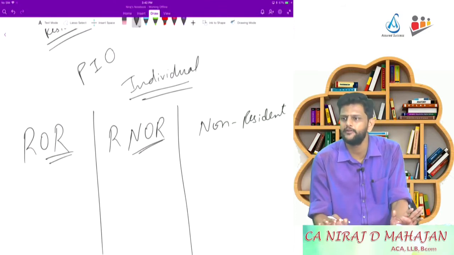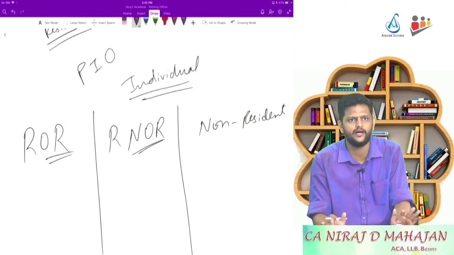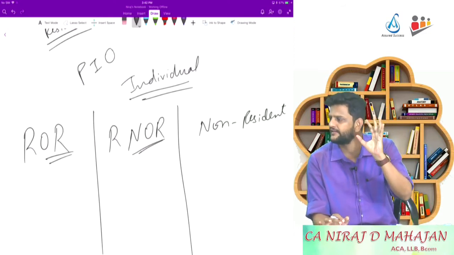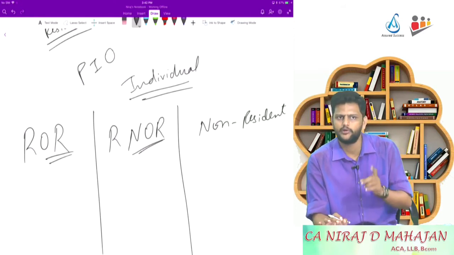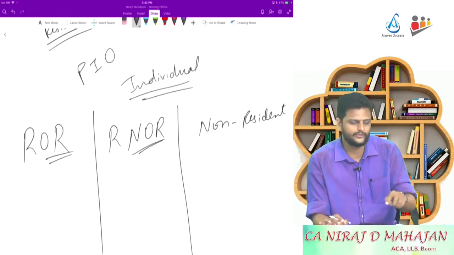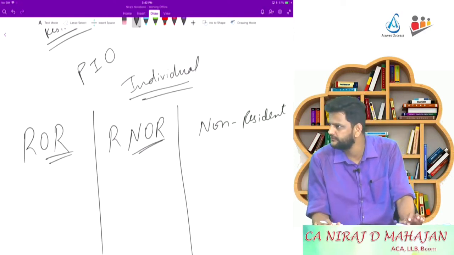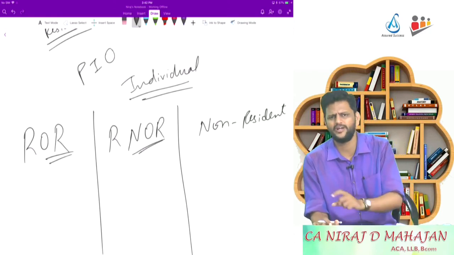Any income within India, outside India. That's why we call it global income, whatever income he earns will be taxed in India. Whose? ROR. But what about RNOR? Only those which he has received or deemed to be received, accrued or arise in where? In India only. Okay. Now for RNOR, check separately.